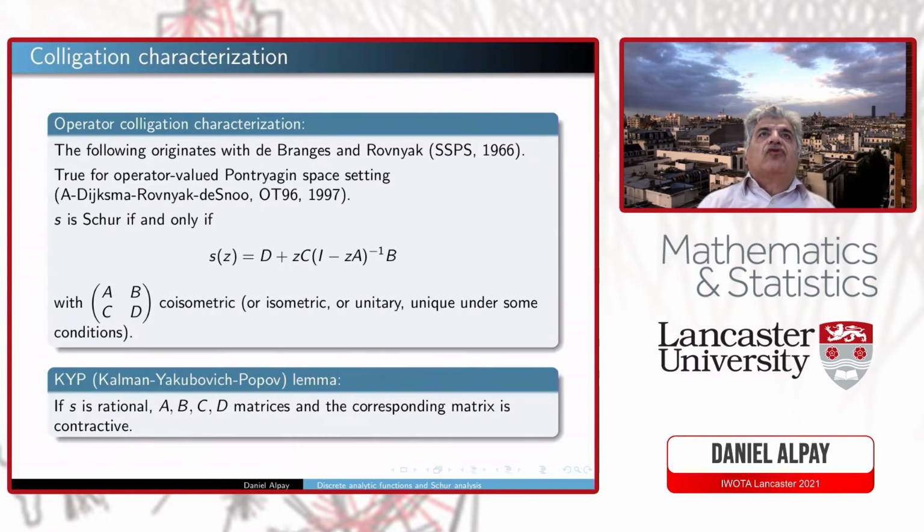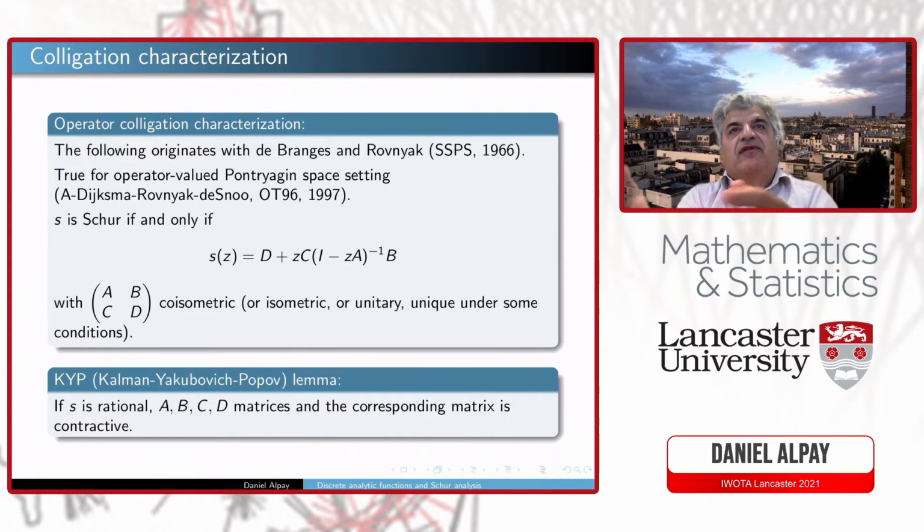Another characterization of Schur functions, which really originates in the little book of de Branges and Rovnyak in 66, is the so-called backward shift realization. I here mention another reference, Ball, Otis 96, where it is a setting of Pontryagin spaces, operator valued functions. But basically, it means that you can write S of z in such a form where the operator matrix is co-isometric.